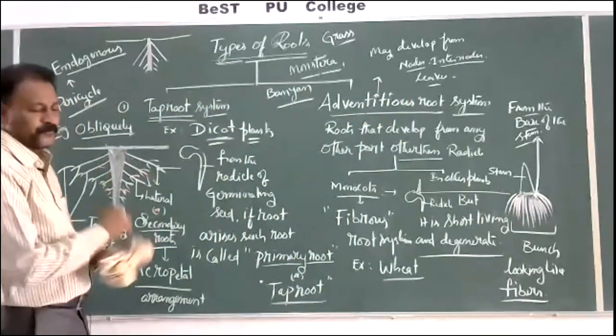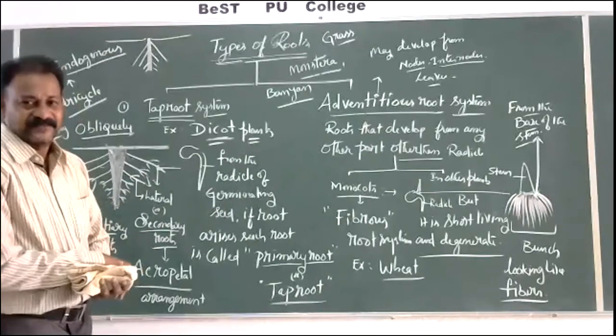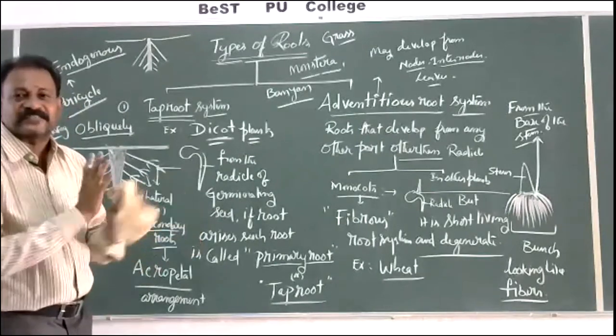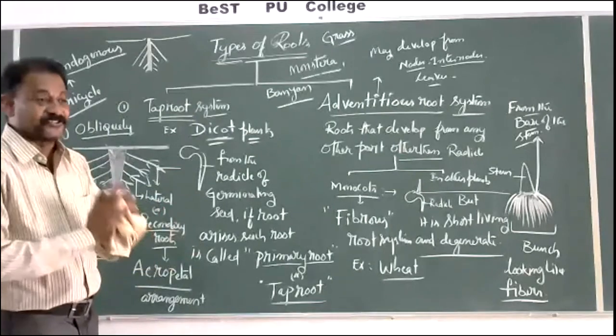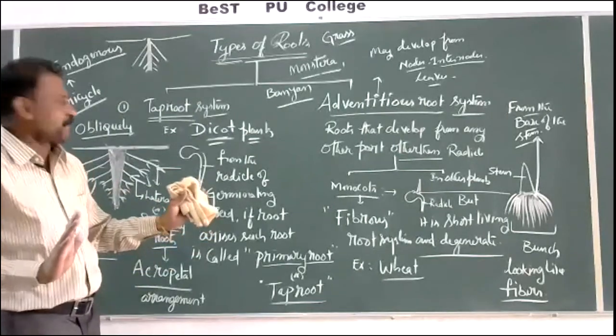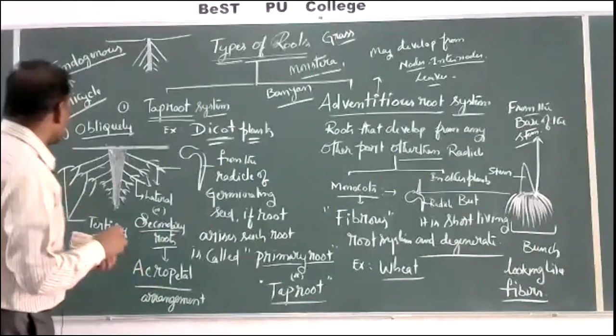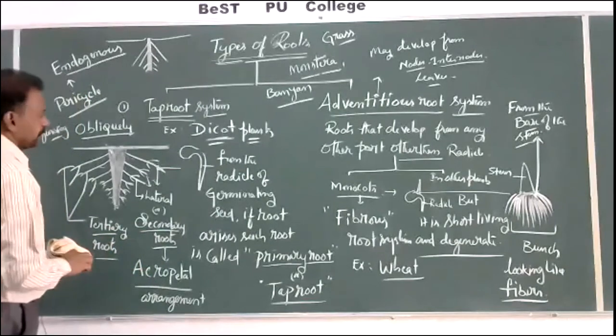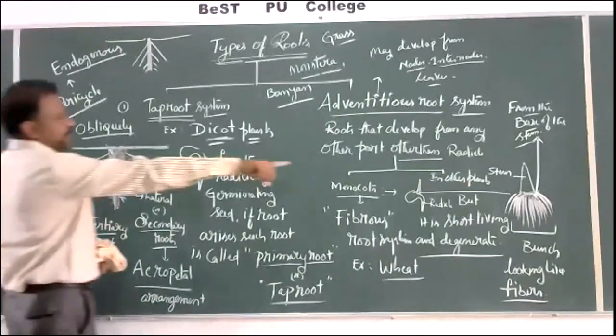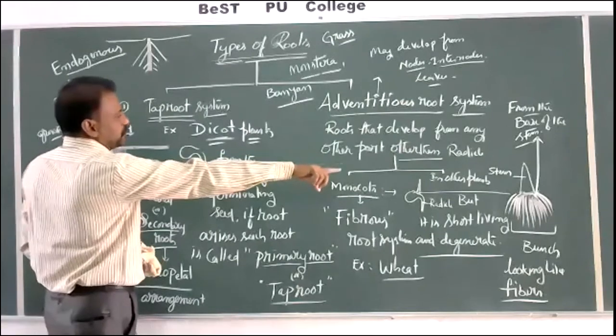So, types of roots. If they ask, one of the following is not the difference between taproot and adventitious roots, let us see. Here there is no primary root, no secondary, no tertiary roots.